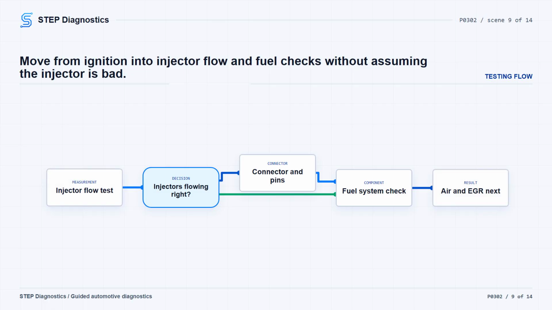After that, check the fuel system through the fuel system diagnostic path. If a fuel system concern is found, repair as needed, clear the PCM codes, and repeat the self-test. If no fuel concern is found, continue to the air and EGR side of the diagnosis.